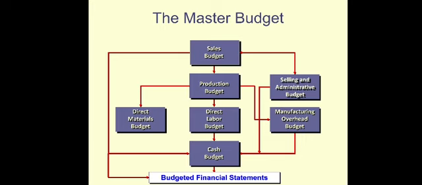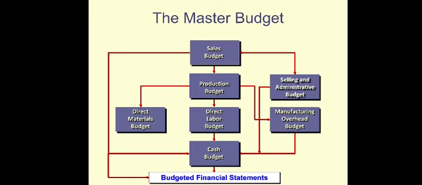Okay, so another thing you have to know is the main or number one budget that a company will have, which is the master budget. This is the very basic and main type of budget that a company will have. So it is called a master budget.